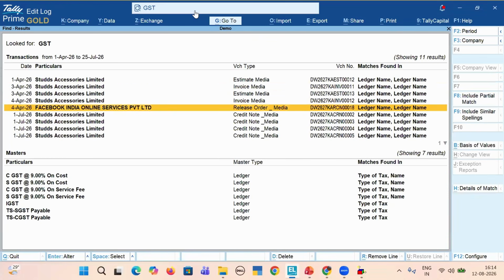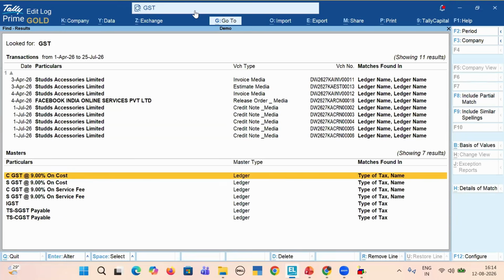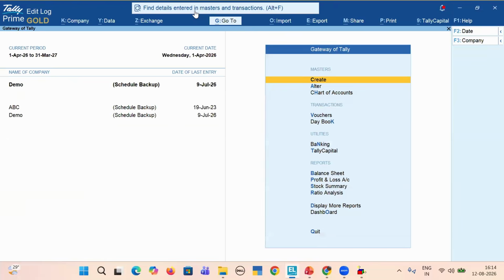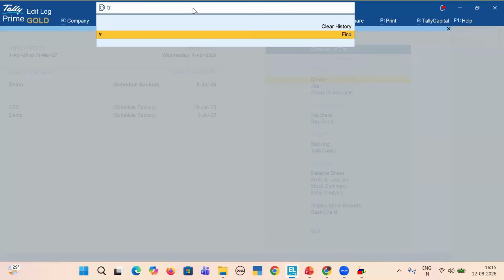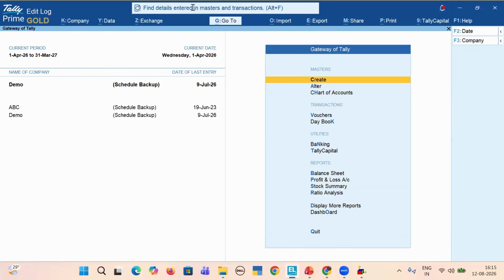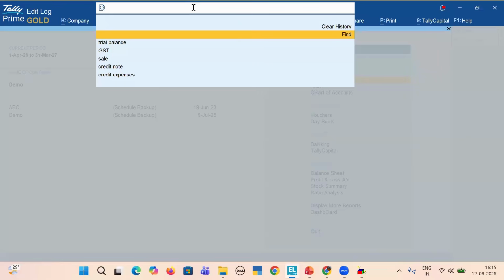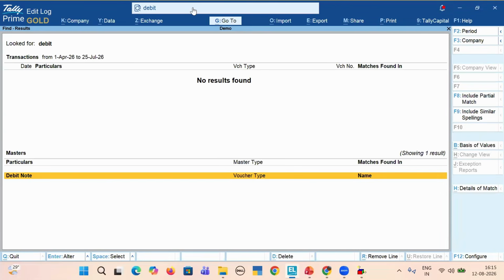I can see GST. Ledger here. I can see masters. So you don't need to remember anything. We need trial balance. Suppose I remember any name. I want to see debit notes.